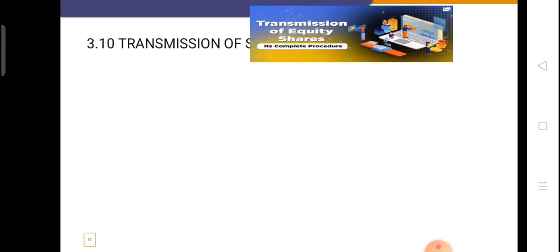Now the last concept of this chapter: transmission of shares. Students, transmission of shares is a long procedure, and it is different from forfeiture, transfer and calls on shares. Transmission of shares happens because of the operation of law.